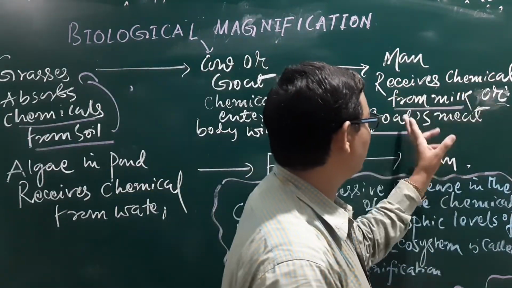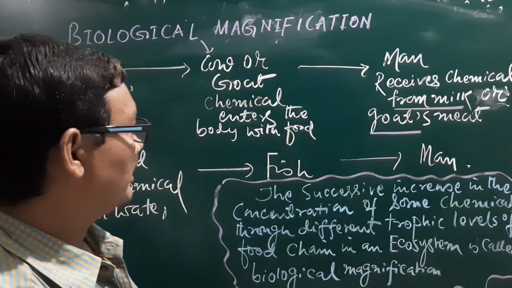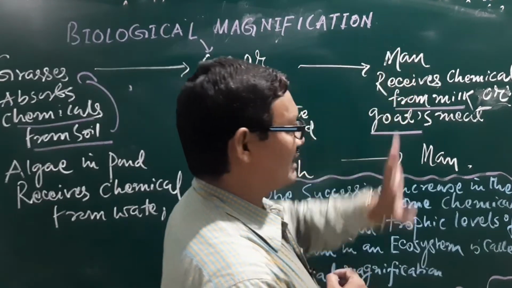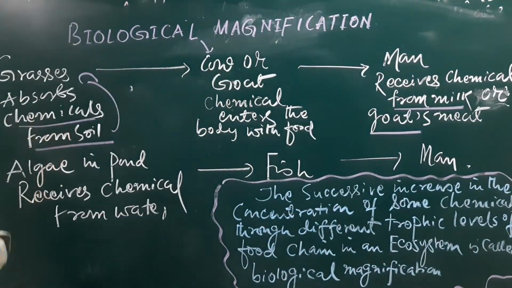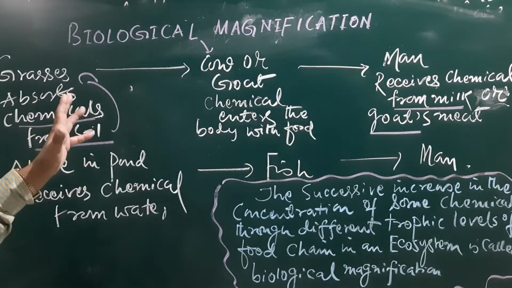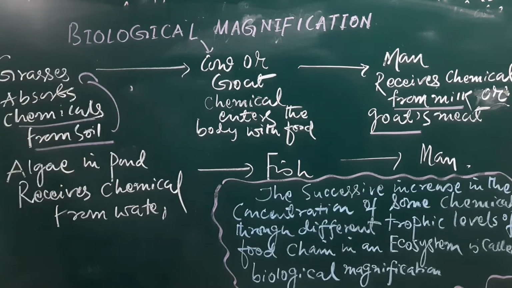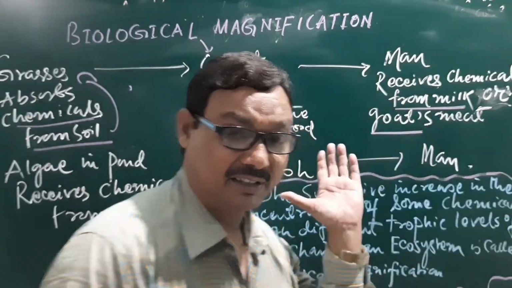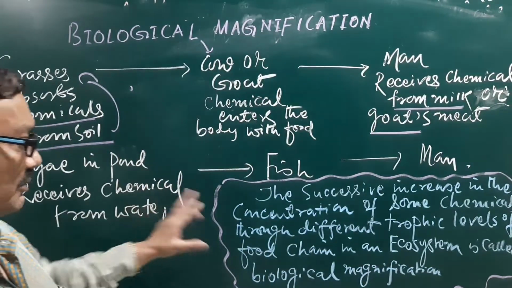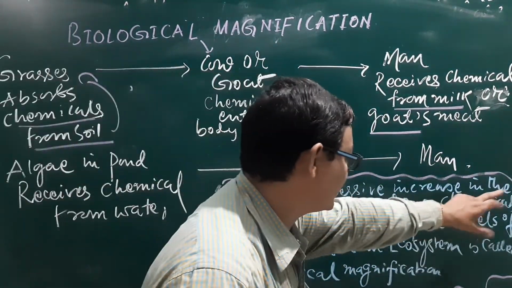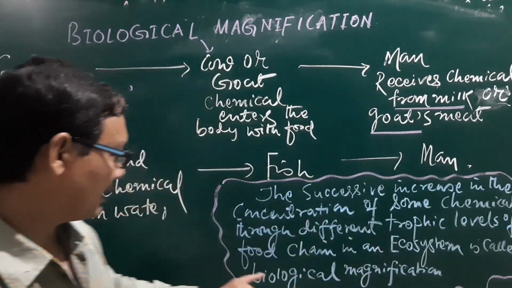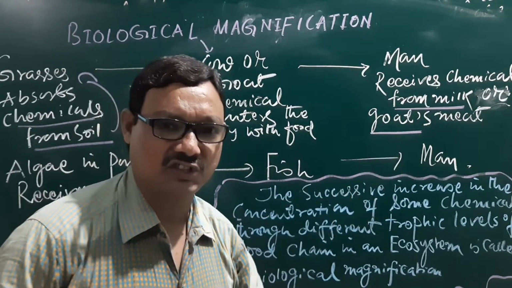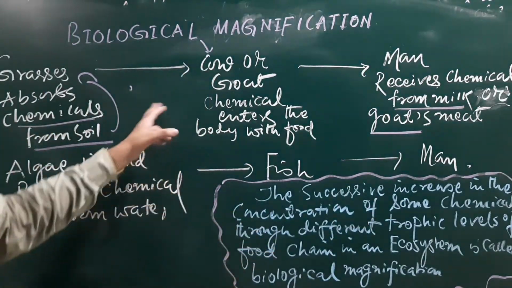We receive chemicals from the milk or goat meat. In this way, man, who is also an omnivore and feeds on both plants and animals, is the worst sufferer. They will get the maximum amount. This successive increase in the concentration of some chemicals through different trophic levels of the food chain in an ecosystem is called biological magnification.